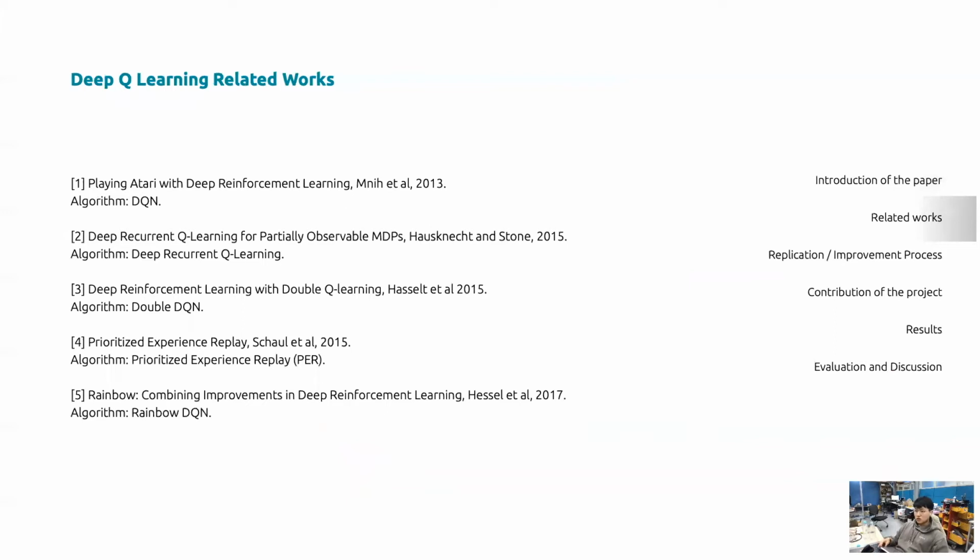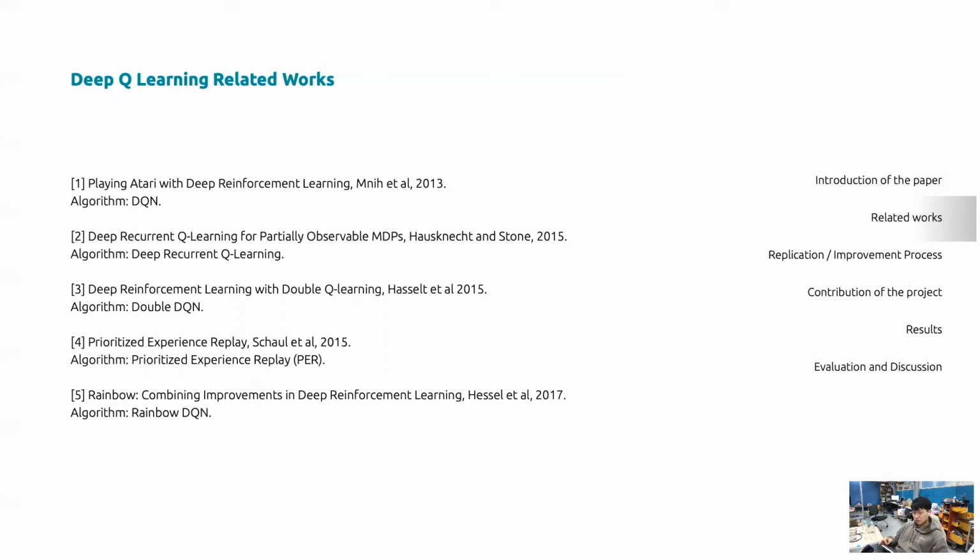There are some related works of the deep Q-learning. The first paper, playing Atari with deep reinforcement learning, is the first deep learning model to successfully learn control policies directly from high-dimensional sensory input using reinforcement learning. And the model is a convolutional neural network trained with a variant of Q-learning, whose input is raw pixels and whose output is a value function estimating future rewards.